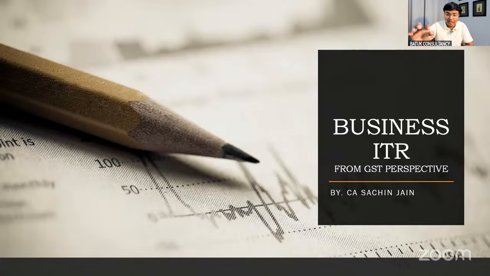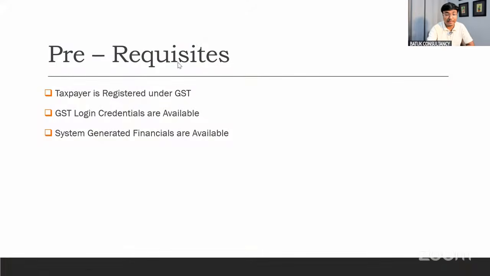Let's start our discussion on the business income. Our first discussion is on the ITR from business income, and the reason is only one: to check the data, to cross-verify the data, to enhance and improve our quality. That is the purpose, to verify the ITR data with business income. Let's start.